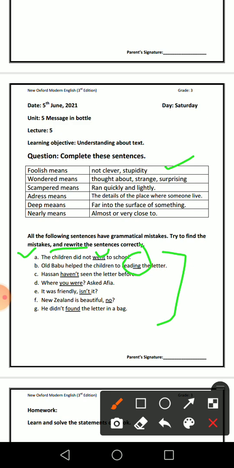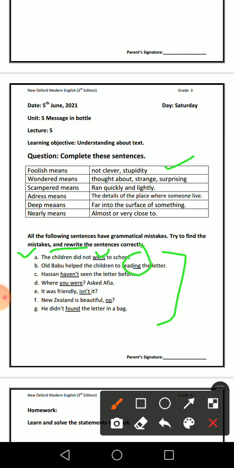Hassan have not seen the letter before. Okay ji, Hassan has not seen, because have is used with the plural noun and has is used with the singular noun. Hassan is single, so that's why we use here Hassan has not. Okay ji, where you were, asked Afia, and the answer is, where were you, asked Afia.